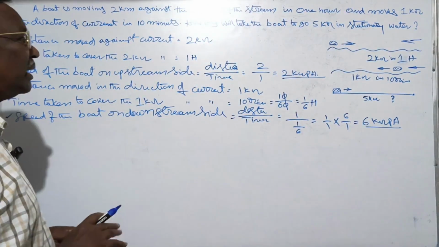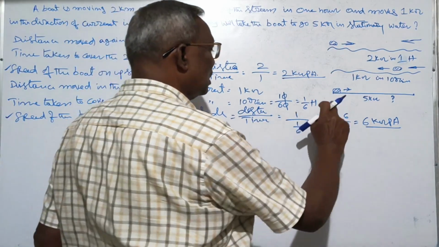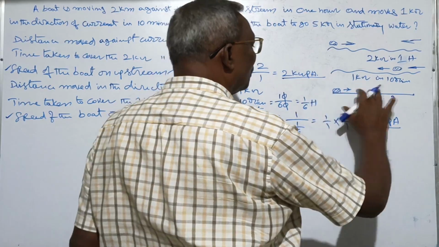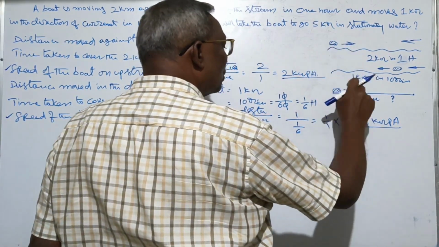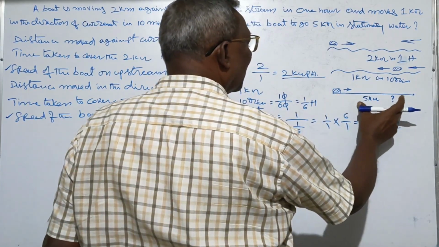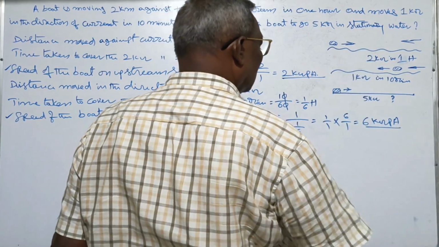But we need only the speed of the boat, because in this 5 kilometers it is stationary water. There is no flow. When we know the speed of the boat, then only we can find the time taken to cover the 5 kilometers in stationary water.